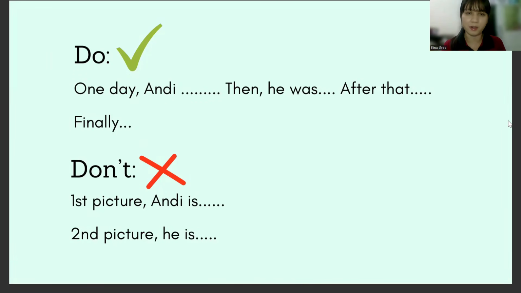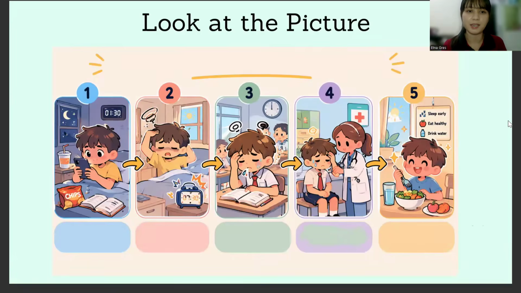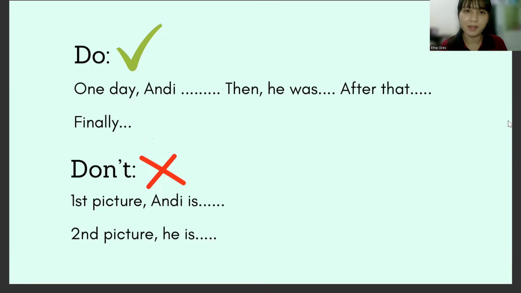So this is an example of how you do the first question. Do it like: one day Andy blah blah blah, then he was blah blah blah, after that, finally blah blah blah. So this is a story. Don't do it like this. Don't make a list, like: first picture, Andy is blah blah blah; second picture, he was blah blah blah. So this is what you have to do for the first question. I'll continue to the next explanation.